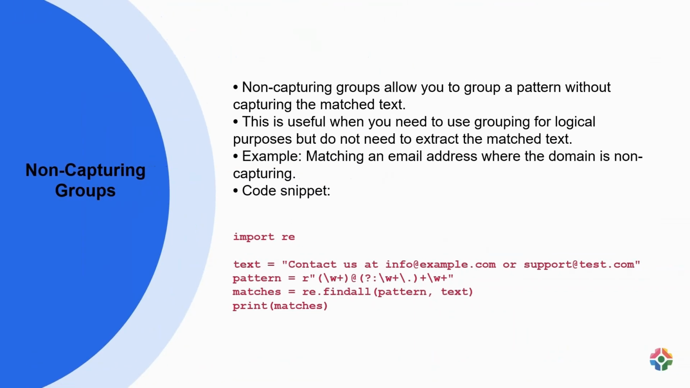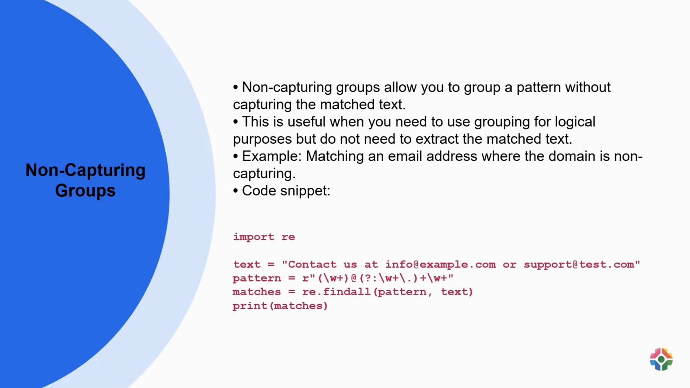Non-capturing groups in regular expressions help to group patterns without capturing the matched text. This is beneficial for organizing patterns without extracting the matched text explicitly. One common scenario where non-capturing groups are valuable is when matching email addresses, particularly if you want to group the domain part without capturing it.